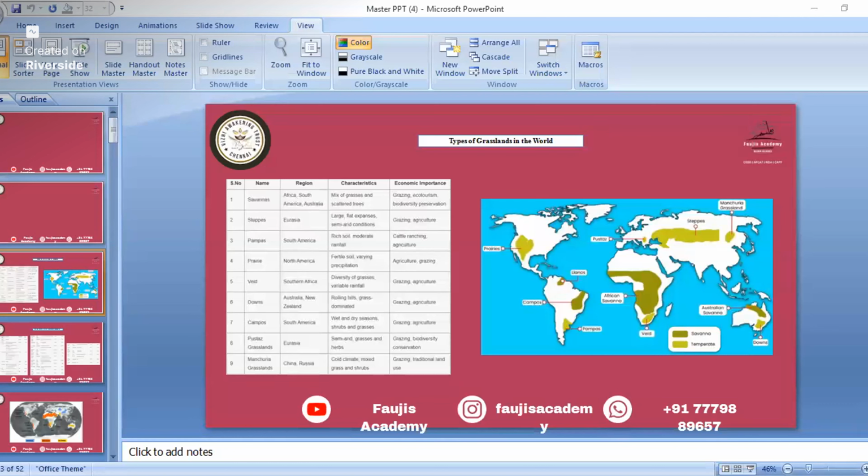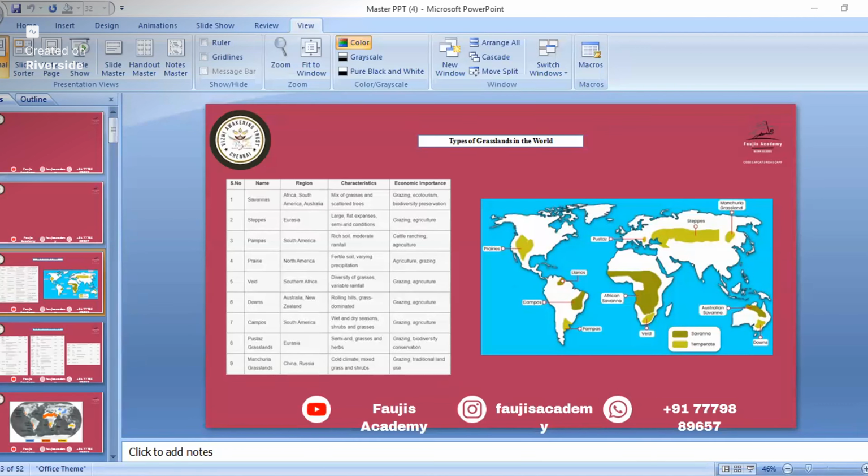Sir, the slide is in the grassland itself. It's not changing. The desert slide is not visible. Oh, this desert slide is not visible to you. One minute. Okay, now is this slide visible or not? Tell me. See, in the world map it's showing cold desert, warm desert. Is it visible to you? No, sir, it's in the grassland.